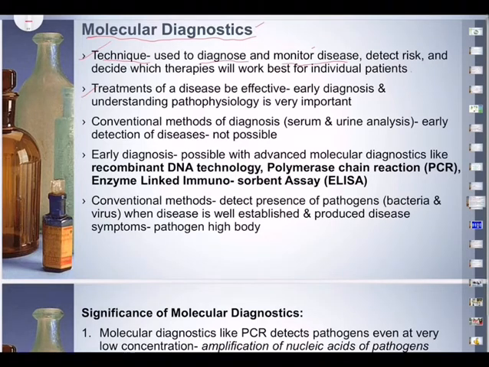Why should we use this? This is very effective, as we said. But the problem is that conventional methods are there, like serum testing, you say blood test, urine test. After the pathologist analyzes the serum and the urine, he will come to know that a particular person is suffering from a particular disease and how far the pathogens are there.